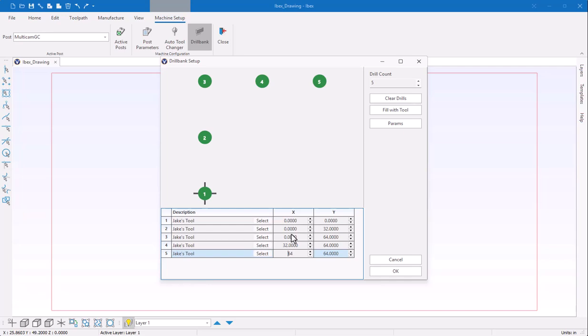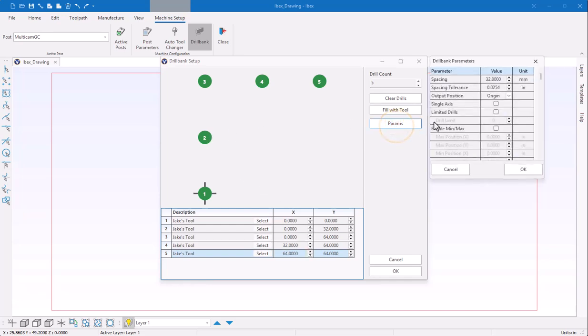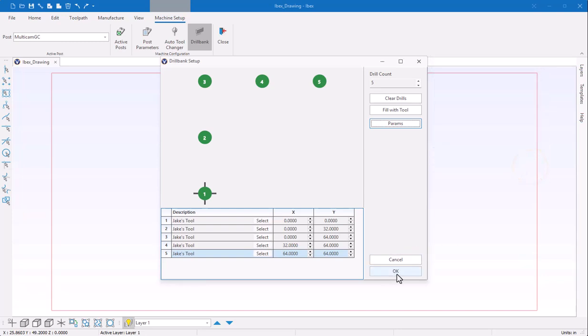This is set to 32 millimeter spacing, which is the standard spacing. That can be adjusted by selecting the parameters here. And then there's my default spacing, if you have different spacing, as well as some other parameters here. So with the drill bank set up, click OK.